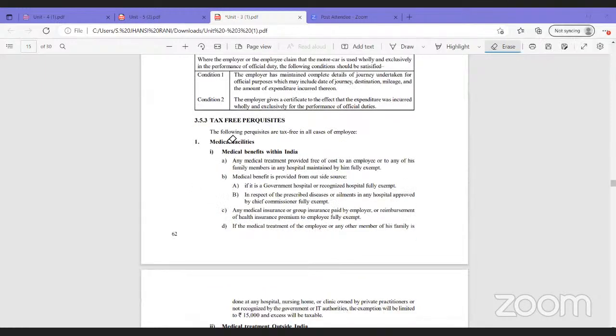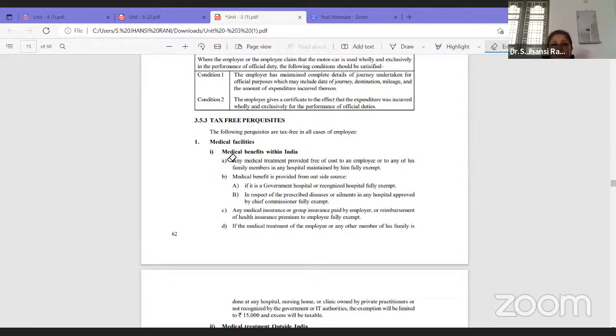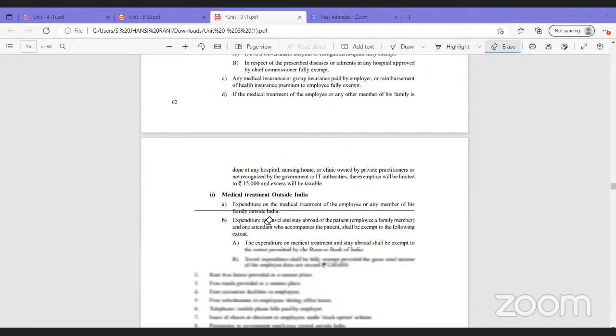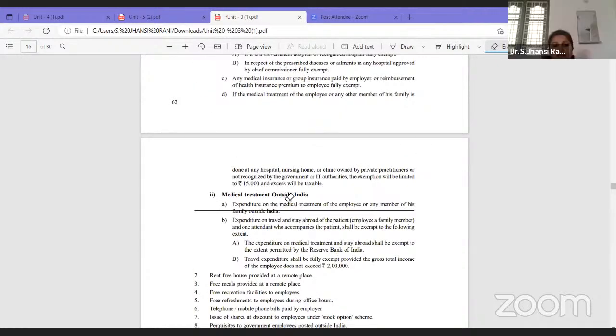Next comes tax-free perquisites. It means if you are getting these types of perquisites, they are not taxable. The following perquisites are tax-free in case of employees. Under that, medical facilities: if any medical facility is provided by the employer, it is fully exempt, or if it is provided in any recognized hospital. We have some hospitals that are recognized, and only then it is exempt. And if you are getting any reimbursement or medical insurance, that is also fully exempt. And for medical treatment outside India, if you are getting travel expenses also, you'll get an exemption.